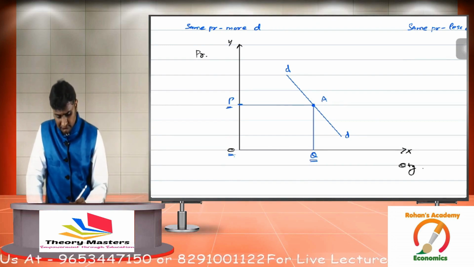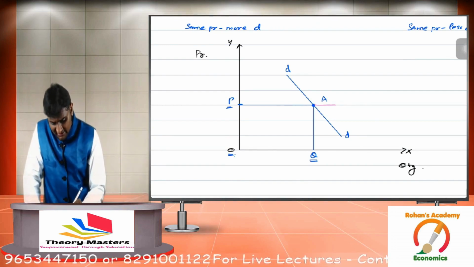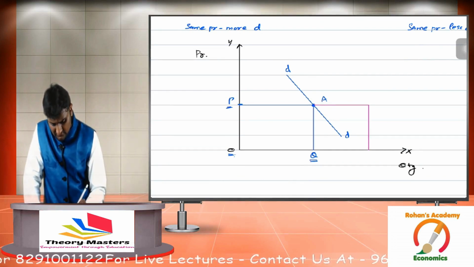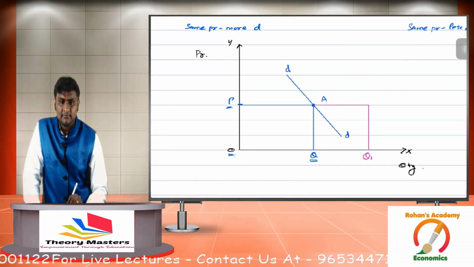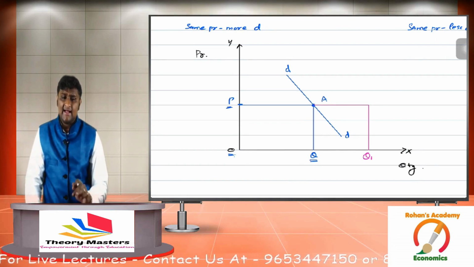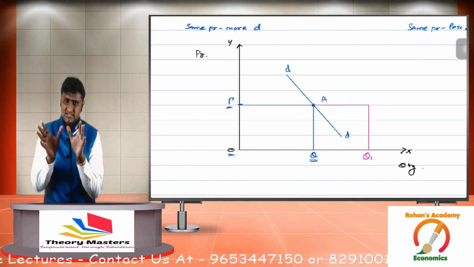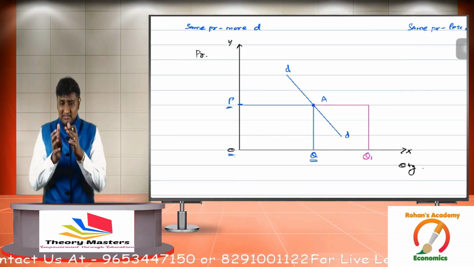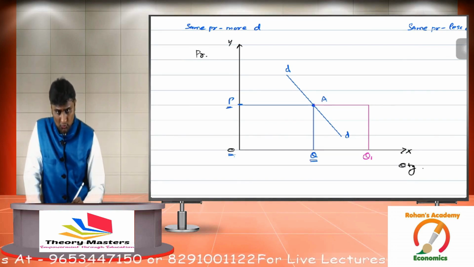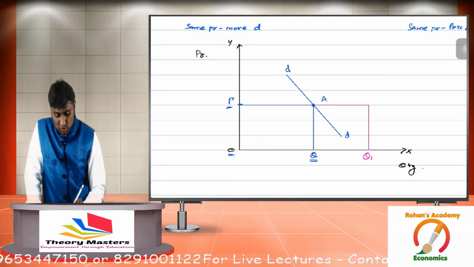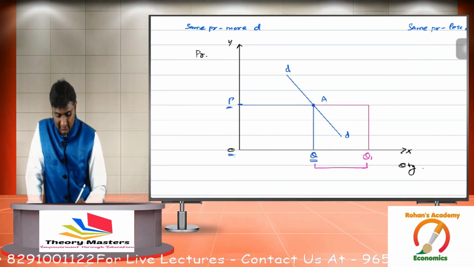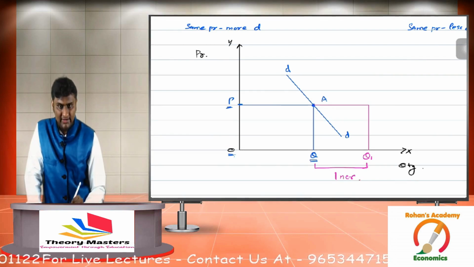So now suppose the demand increases to OQ1. So can I say price has not changed, price is still OP, but at the same price the demand that was OQ has now increased to OQ1, so demand has increased by this much.